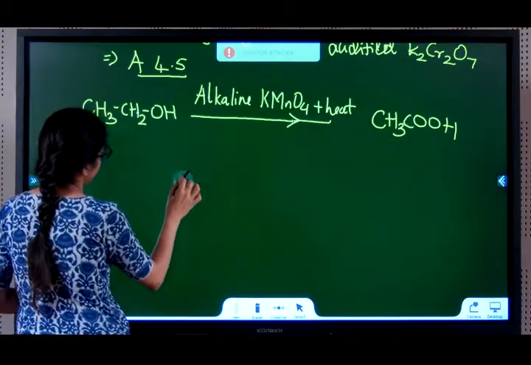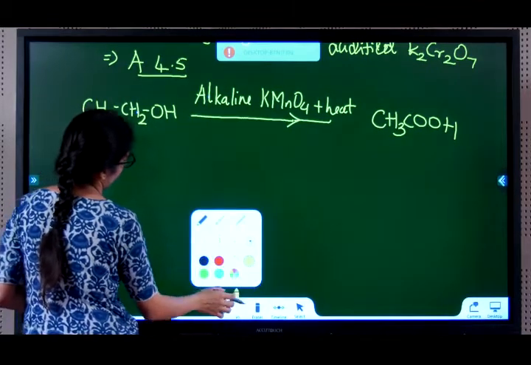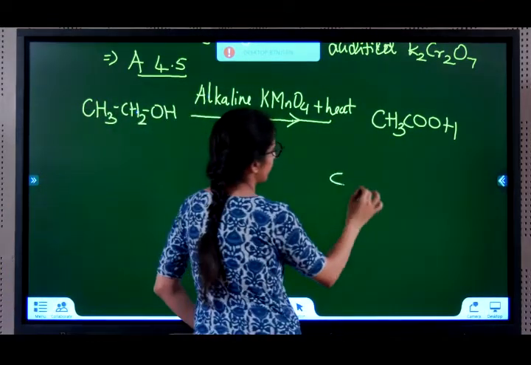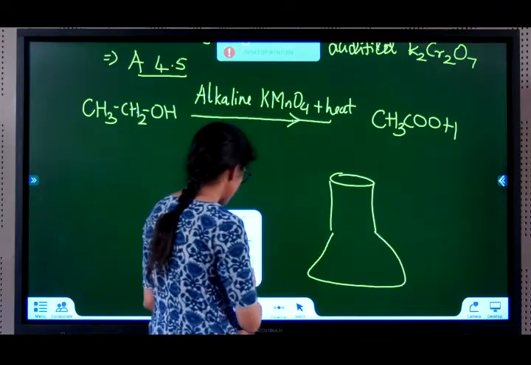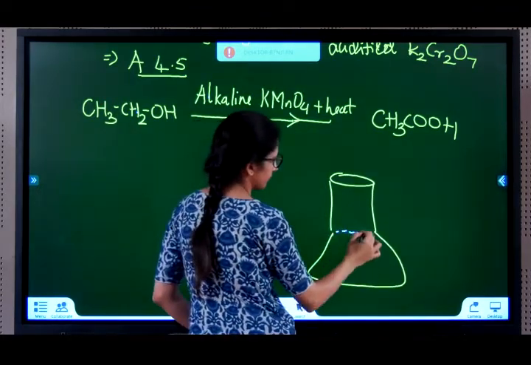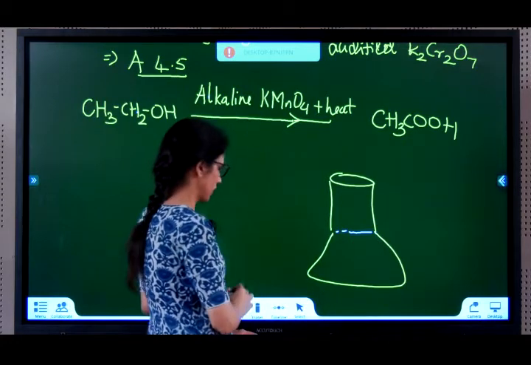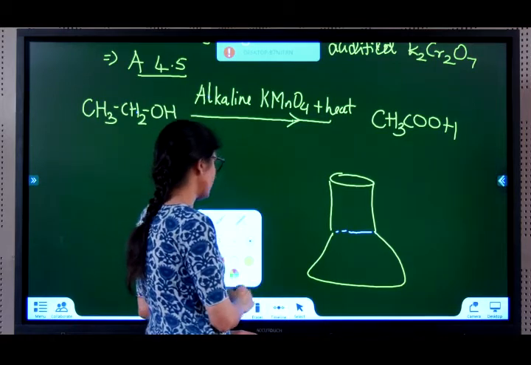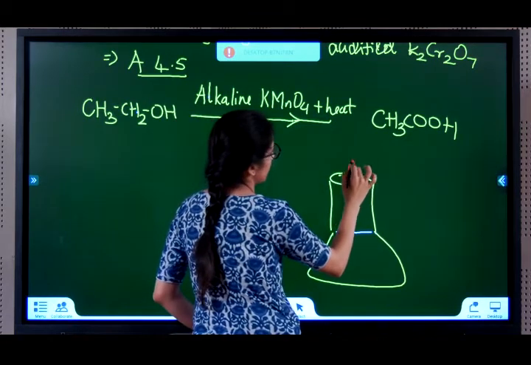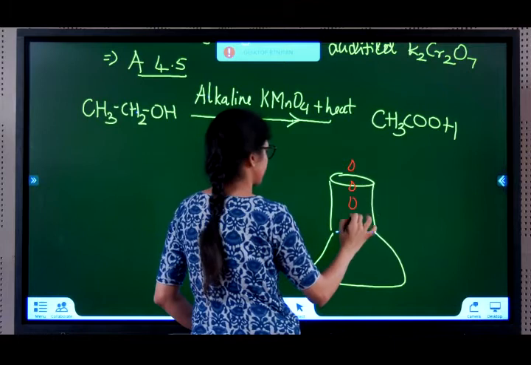In this experiment, we take ethanol in a beaker. Now, there is ethanol here. I add potassium permanganate in it. Potassium permanganate is pink in color.